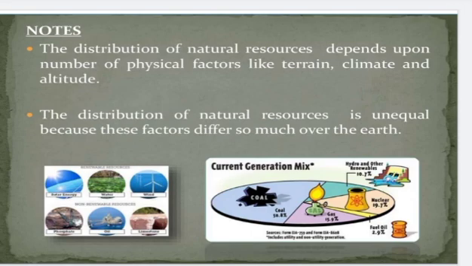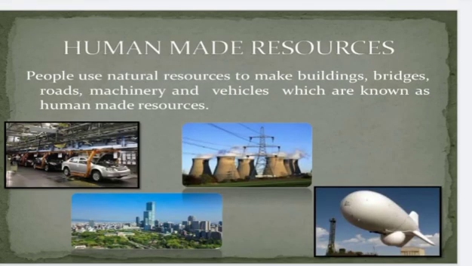The distribution of natural resources depends upon a number of physical factors like terrain, climate and altitude. The distribution of resources is unequal because these factors differ so much over the earth. Yes, the distribution of natural resources is uneven over the world because of these physical factors like climate, altitude and terrain.